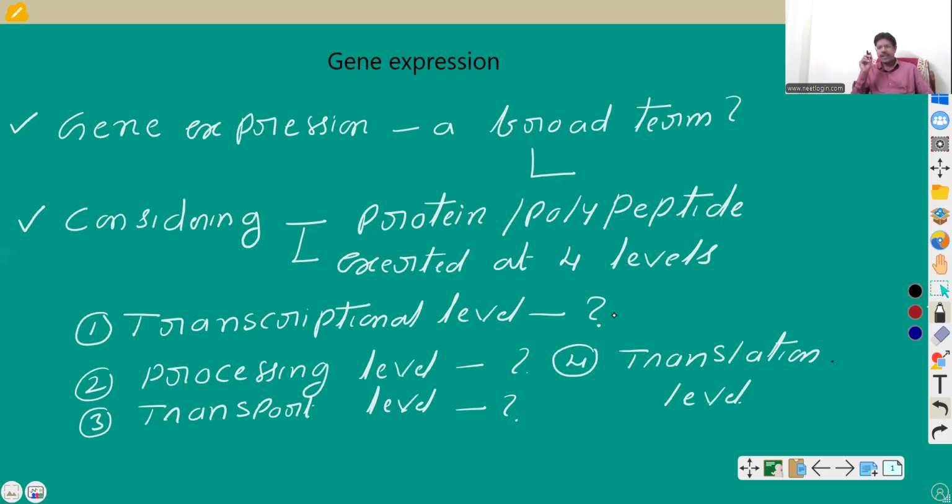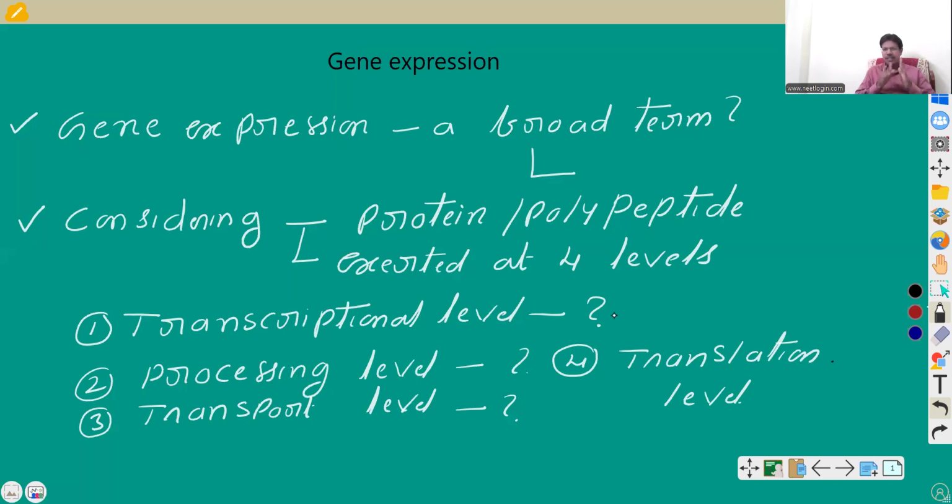In case of the gene expression, it is a broad term. Why is it considered a broad term? Because it has to encompass different molecular processes. And finally, it is going to give the end products of the gene, that is the RNA and protein.